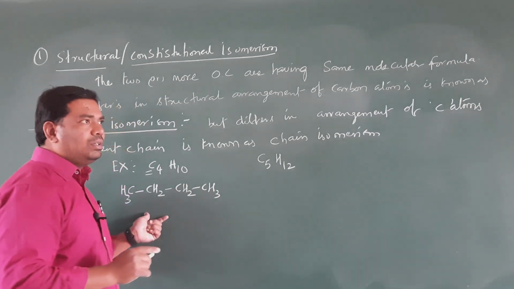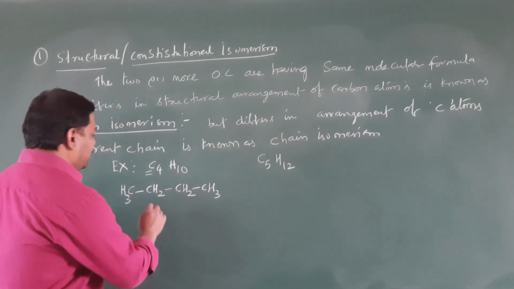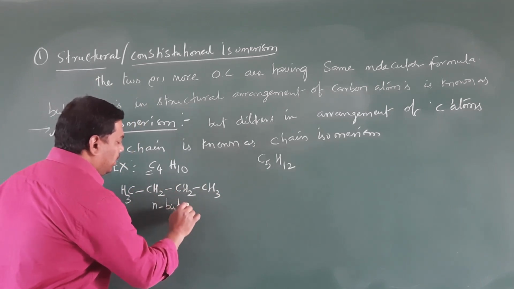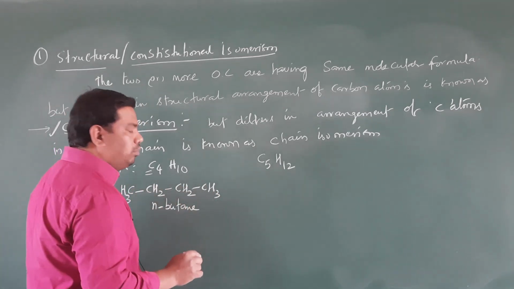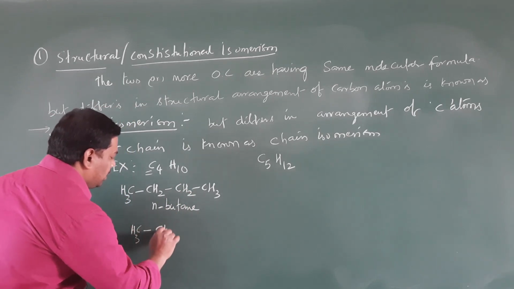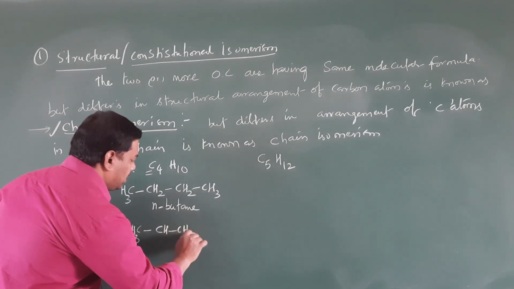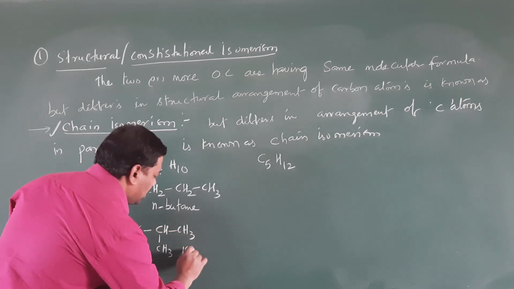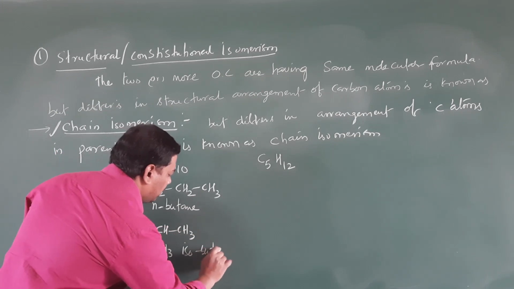This is one type of isomer, which we name n-butane, and another one is CH3, CH, CH3, CH3. So this is isobutane.